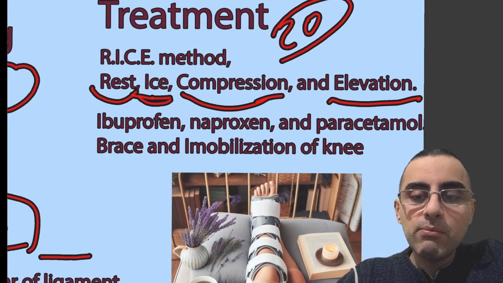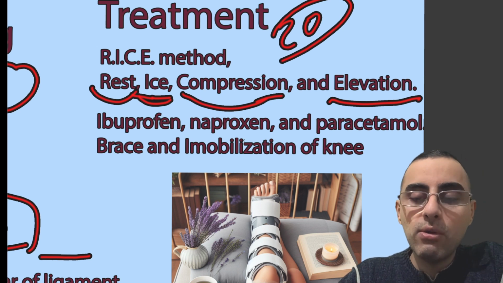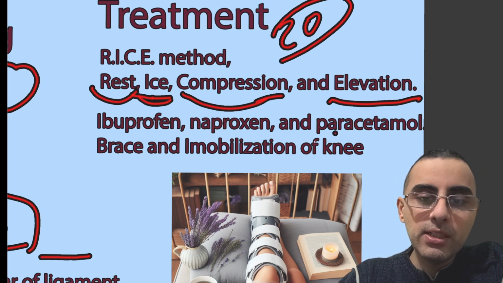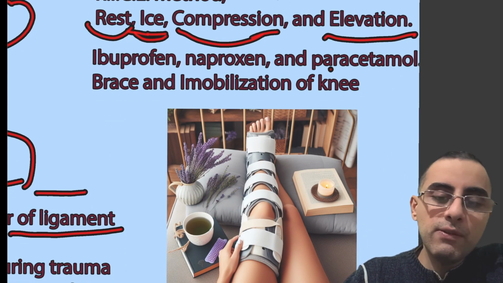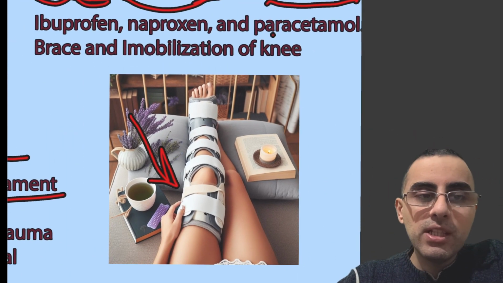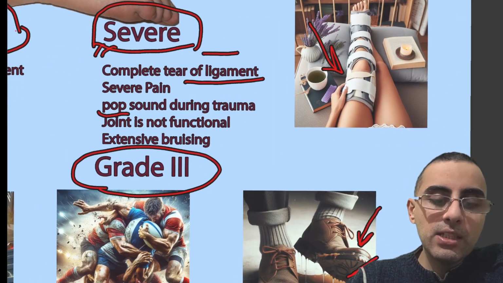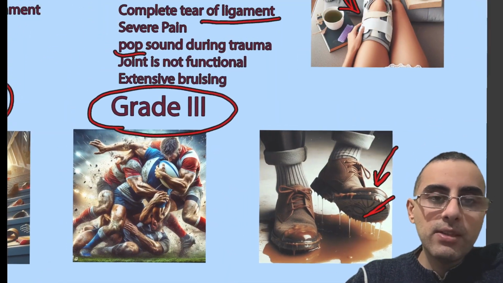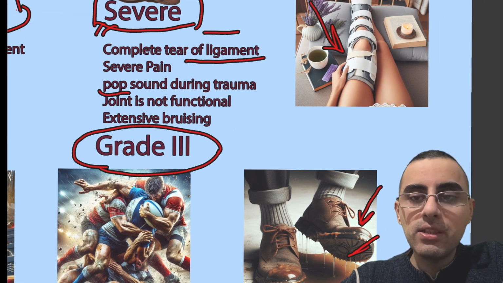Ibuprofen or naproxen or paracetamol is recommended for pain relief. Brace and immobilization of the knee, or if this trauma is severe enough, it requires immobilization and brace. But in many cases, when we have severe trauma or complete tear of ligament, surgery is required.